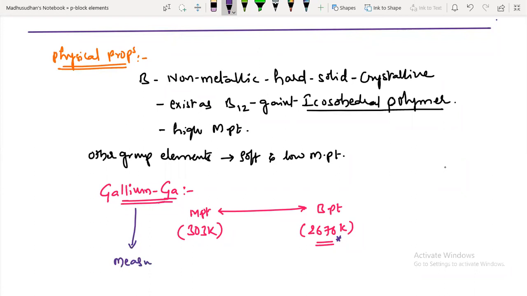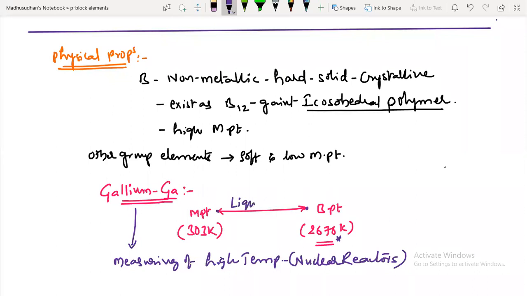Gallium is used for measuring high temperatures, mainly in nuclear reactors. It will not evaporate until it reaches 2676. So the range from melting point to boiling point is very high. It is called the liquid range, isn't it? Over this wide range of temperature, it exists as a liquid.